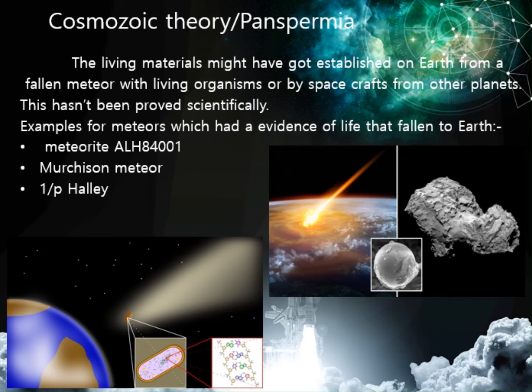Next one, panspermia theory. The living materials might have got established on Earth from a fallen meteor with living organisms or by spacecraft from other planets. This hasn't been proved scientifically. Examples: meteorite ALH 84001, Murchison meteor, Halley meteor.